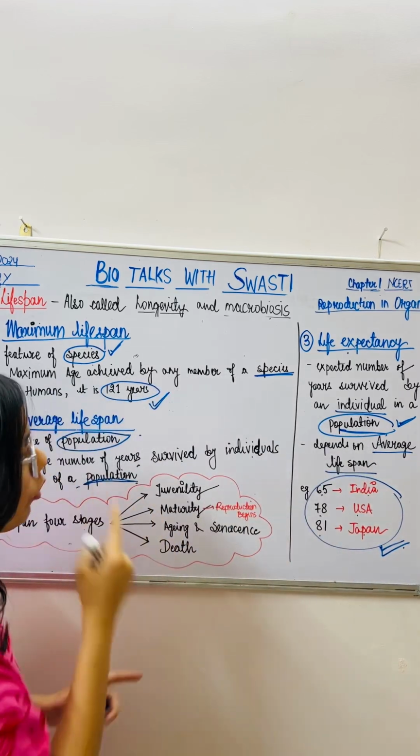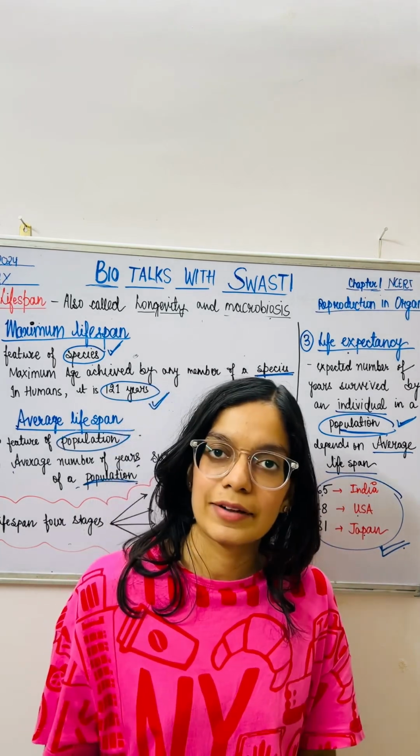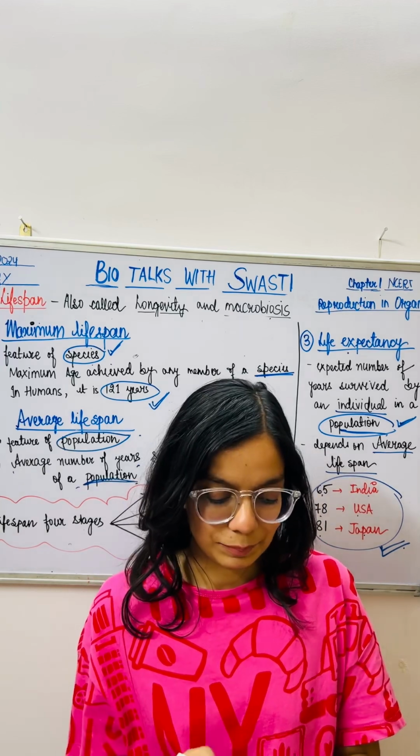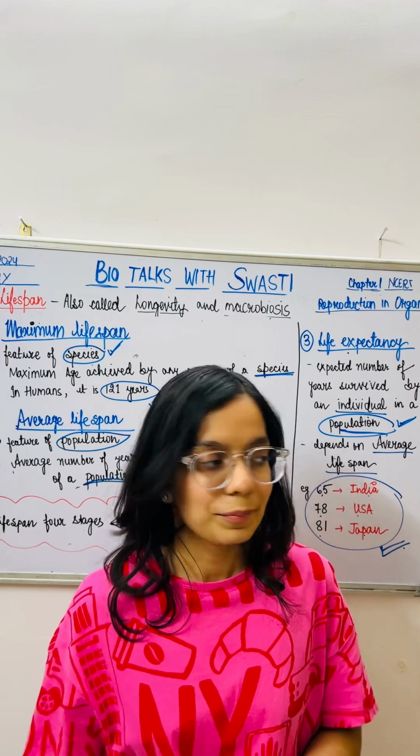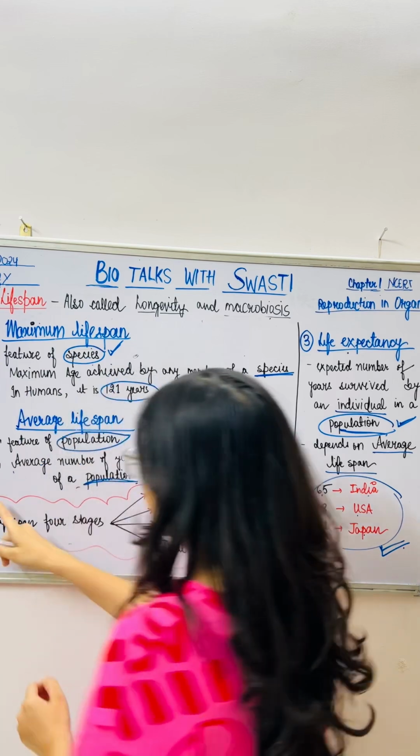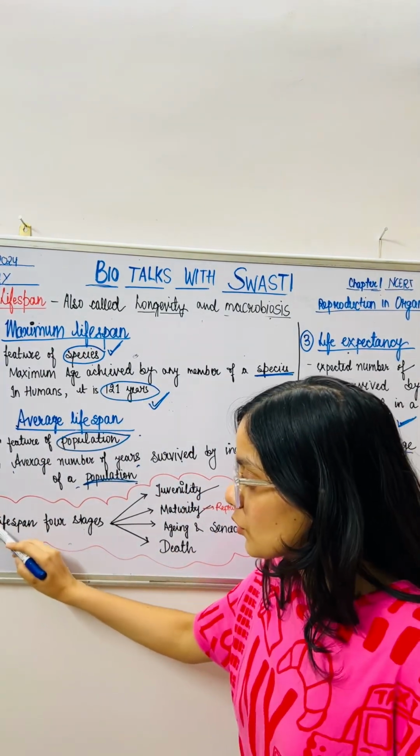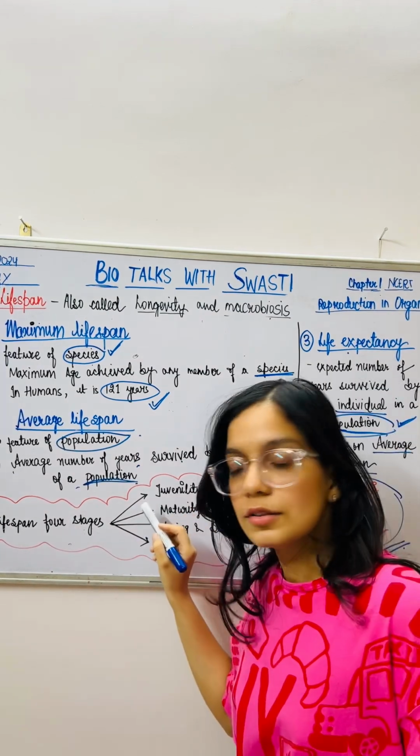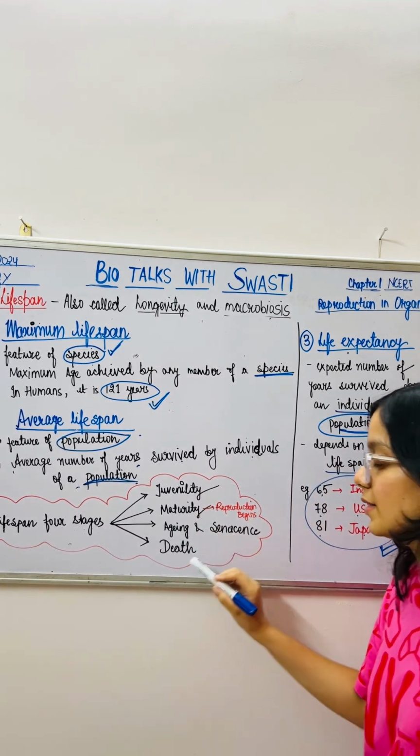Now I hope that you are very thorough with all these: maximum lifespan, average lifespan, and life expectancy. Okay, so note this down well. After that we move to our next topic. Note this down: the 4 stages of lifespan. Number 1 is juvenility, next is maturity, then aging and senescence, and death.